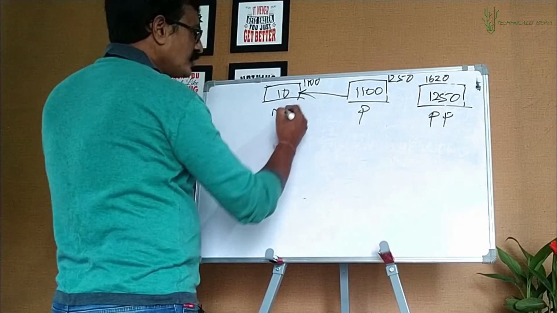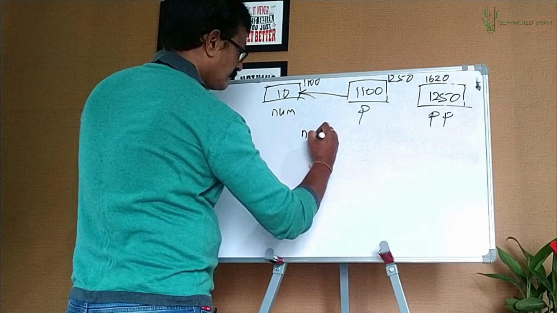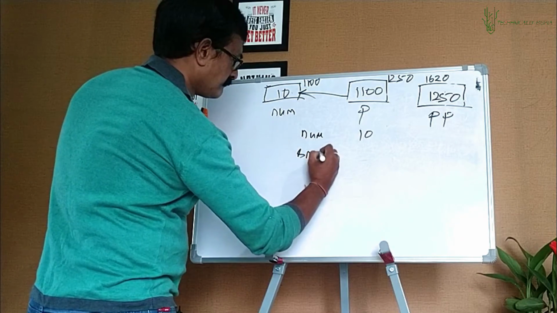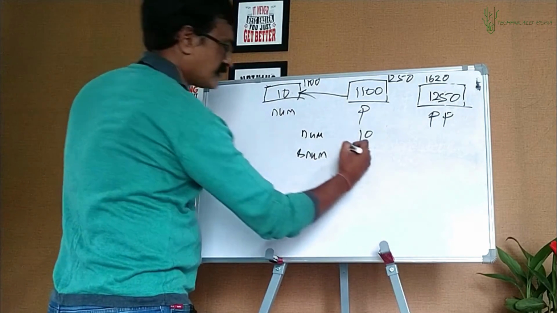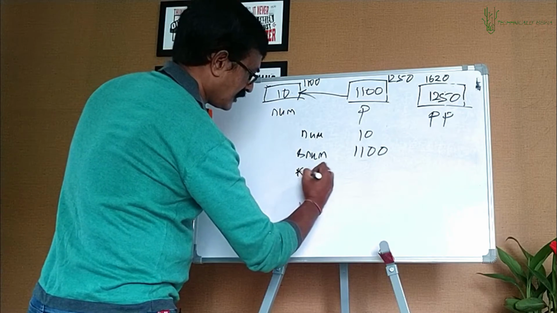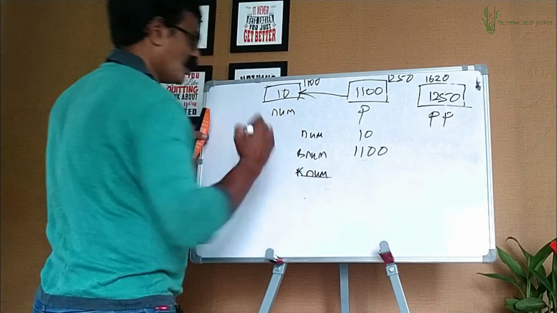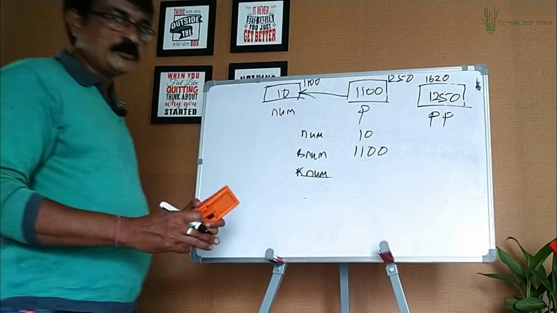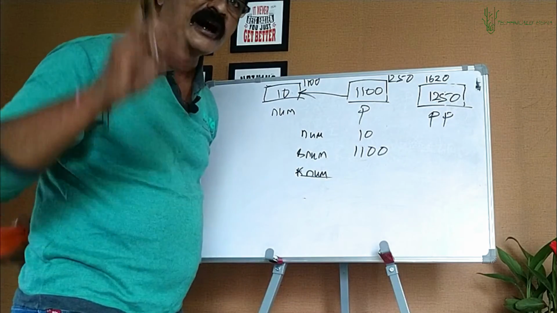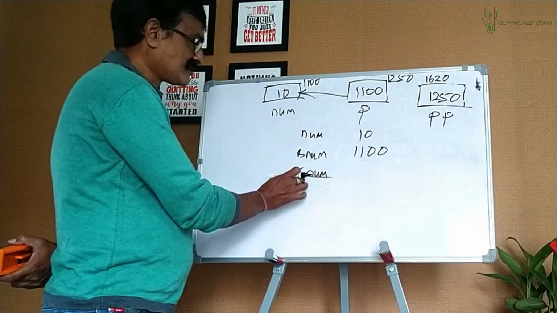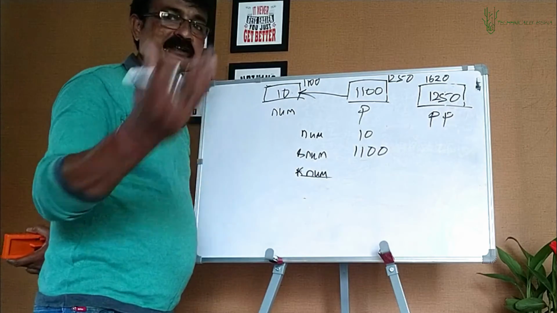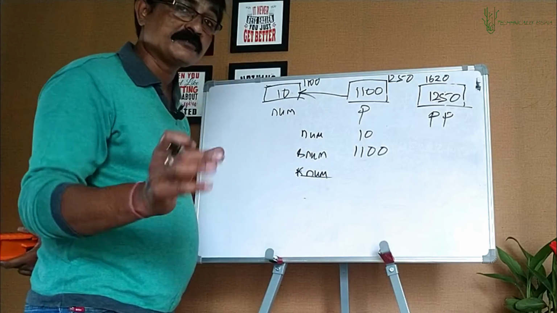With num it is easy. Num, you get what? The value 10, the value inside. Ampersand num, what you get? The address 1100. Asterisk num, allowed? No. We said that to the right of an asterisk there should always be an address, because this is the dereferencing operator, and to reference means address.